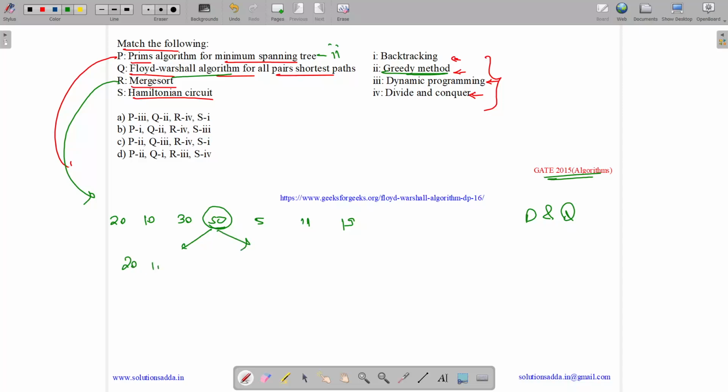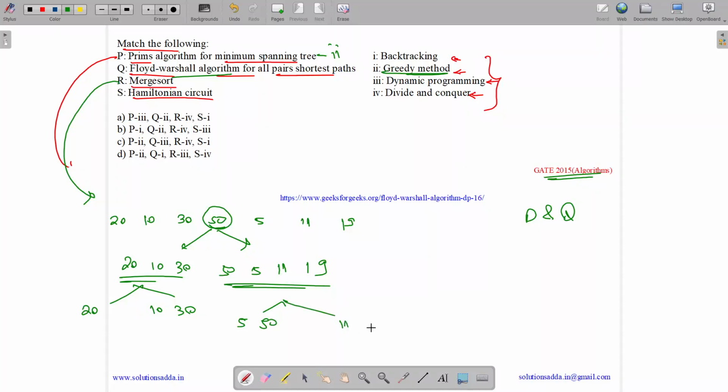Here we have 20, 10, 30 and 5, 11, 19. Let us suppose 50 comes over here. Again it divides into two parts till we get single elements. Now it combines them, and while combining it makes sure that the result is sorted.